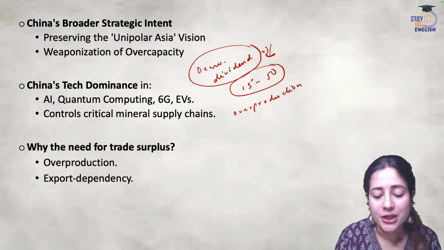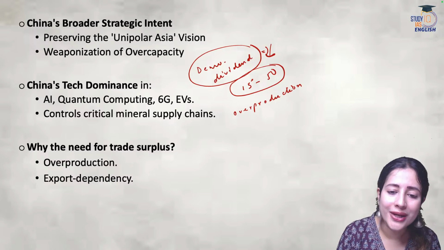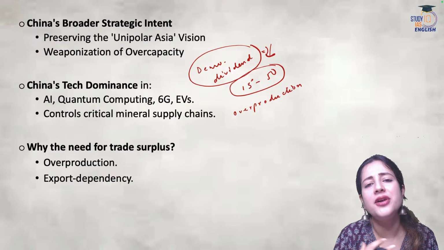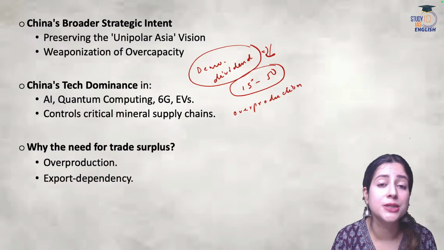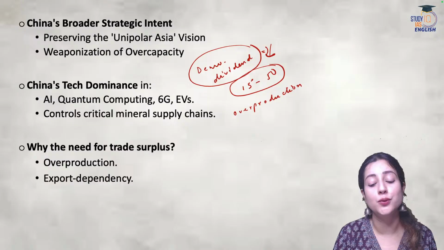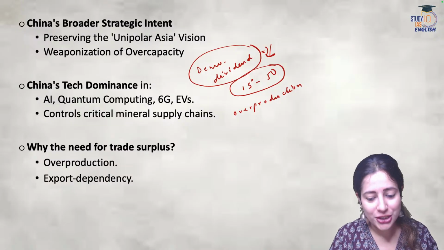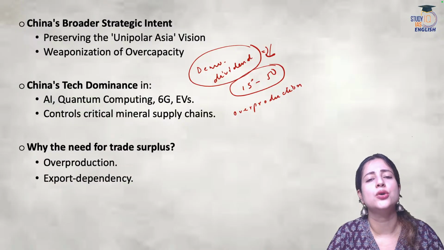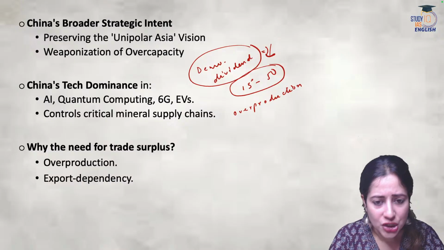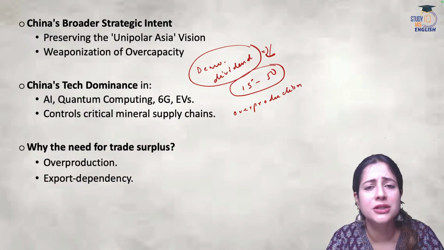So, China has now started with the clear cut agenda of overproducing, flooding the markets of other countries with its own domestic manufactured goods. In return, what does China get? When China has supplied all the other countries and flooded their markets with its own goods and services, what happens? China gains monopoly because these goods are cheap.